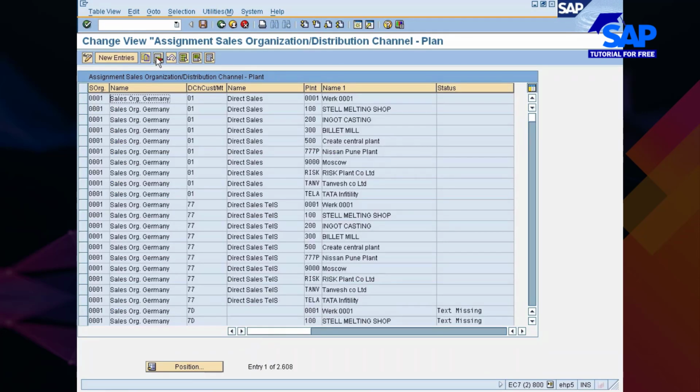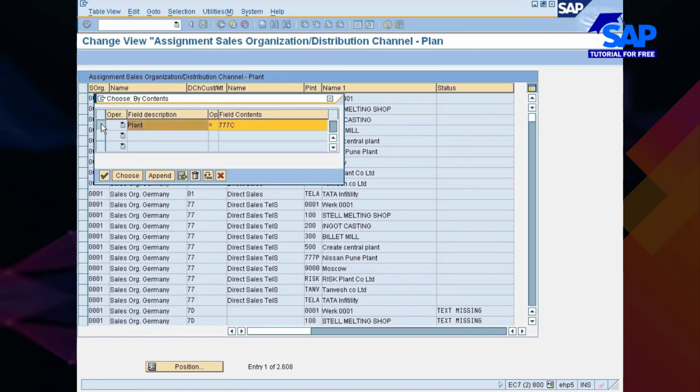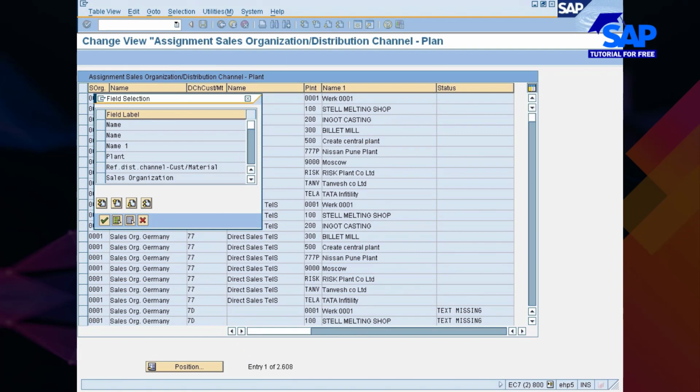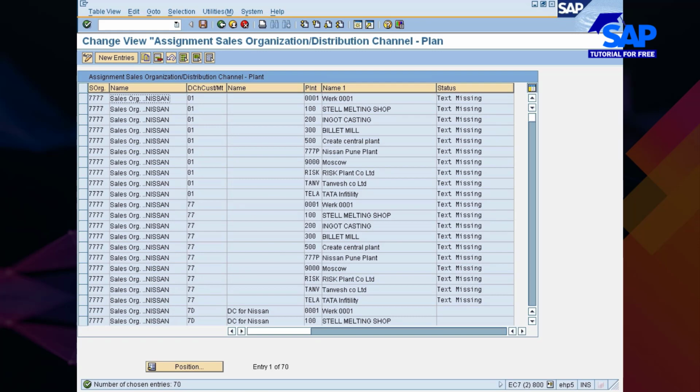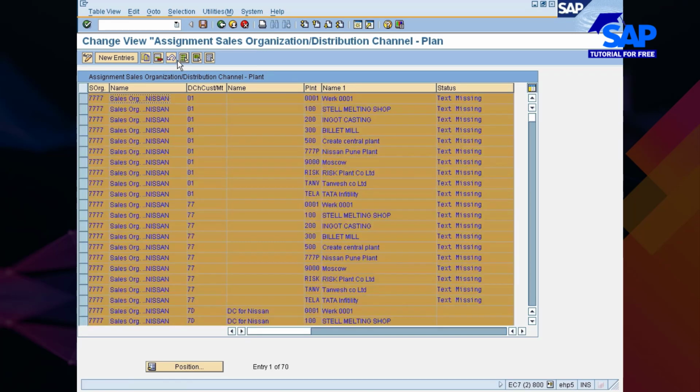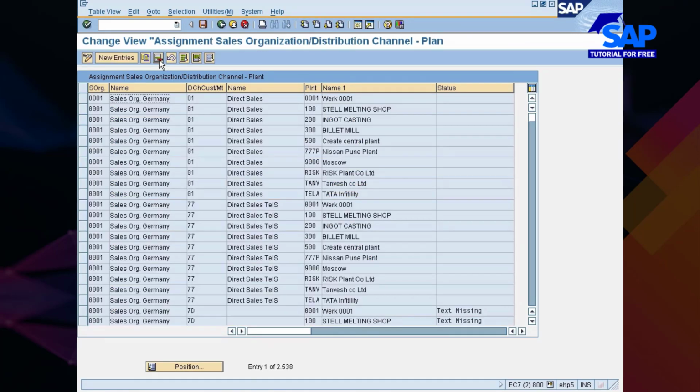Delete it. Save it. By content, remove the plant and then choose for the sales organization. Sales organization is 777. Once again choose, another 70 entries, select and delete them. Save it.